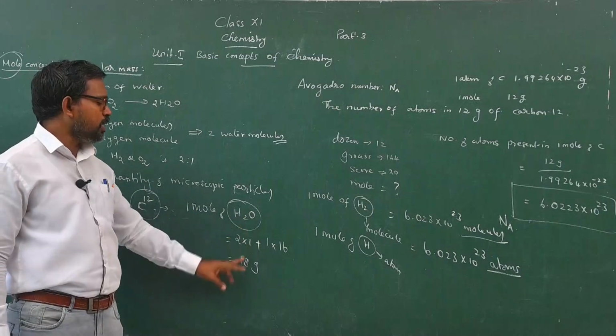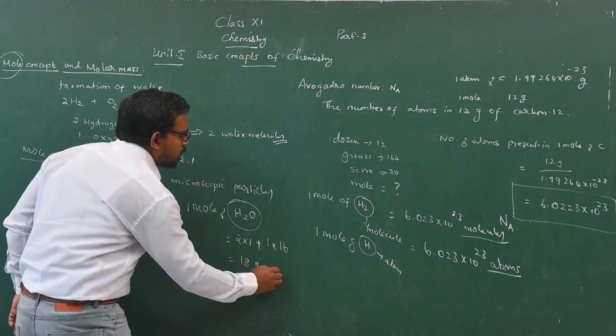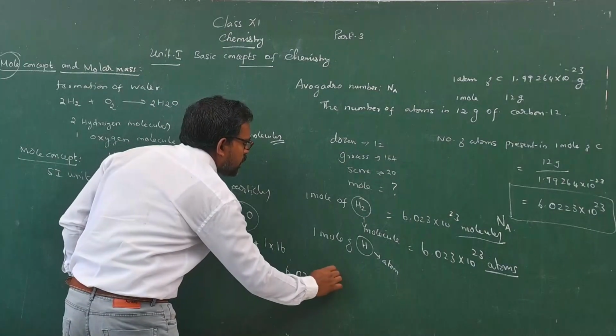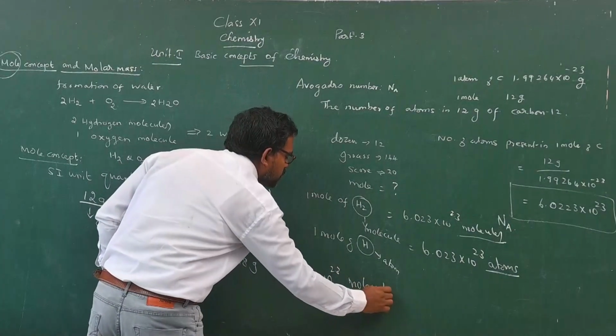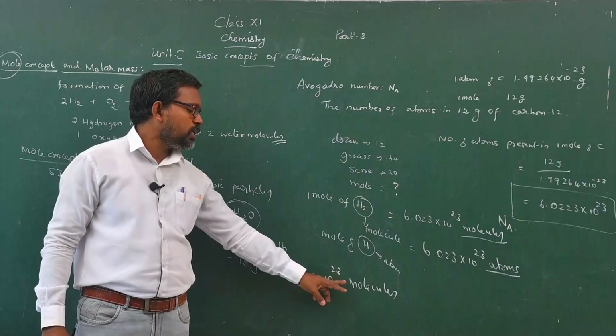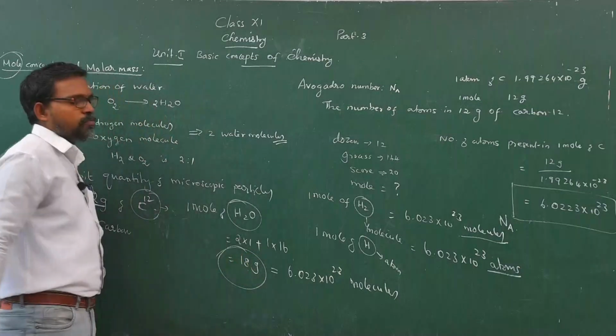So 1 mole of water is equal to 18 gram of water, which is equal to 6.023 into 10 to the power 23 molecules. This is the molar mass of water.